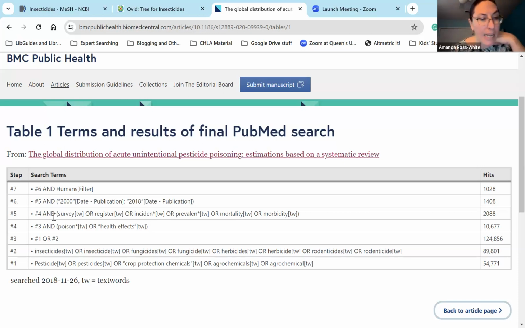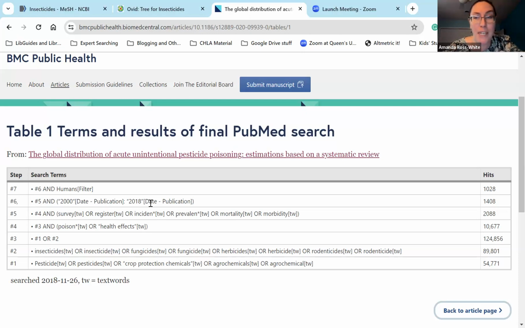Line 6 has dates included from 2000 to 2018, and it's also not clear why those dates were chosen. The article was published in 2021, so why they would not look at anything published after 2018, I don't know, and why 2000. Obviously, insecticides and pesticides have been used by persons for centuries, so concerns about poisoning would predate the year 2000, and I don't know of any particular change that happened in that year that would make it a particular new concern starting at that time.